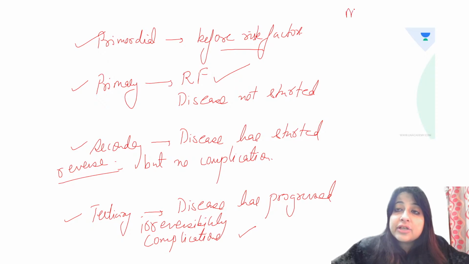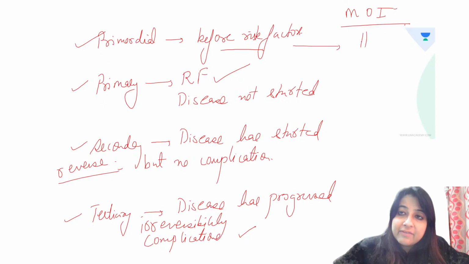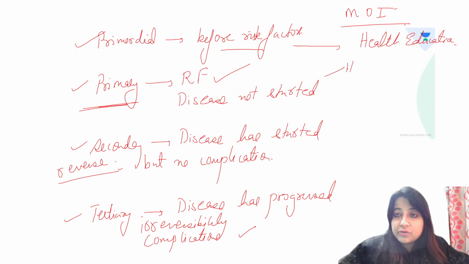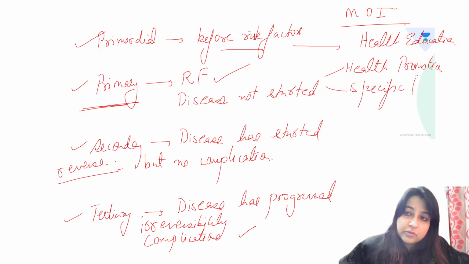And how do you achieve these levels of prevention? What is the mode of intervention for this? That can also come. To achieve primordial level of prevention, we do health education. To achieve primary level of prevention, we do health promotion and specific protection.